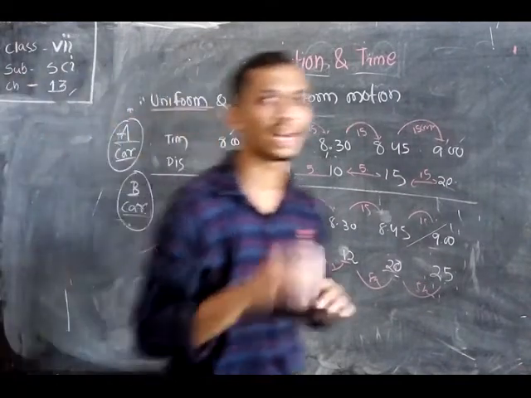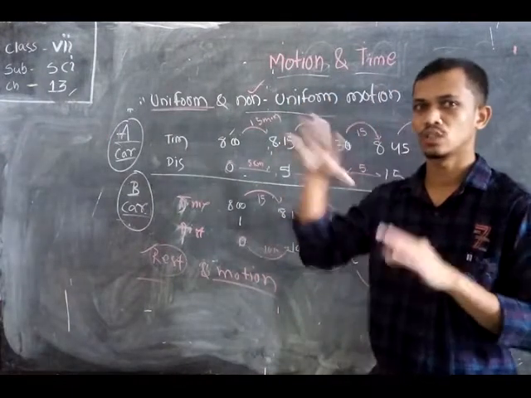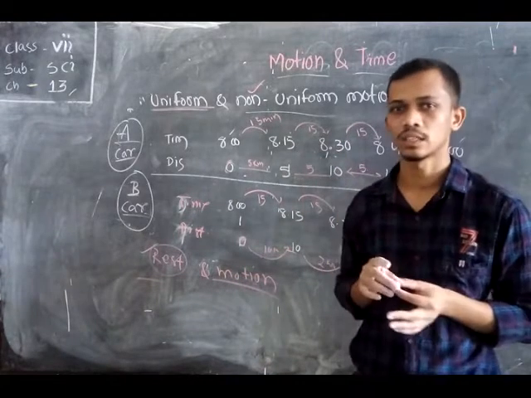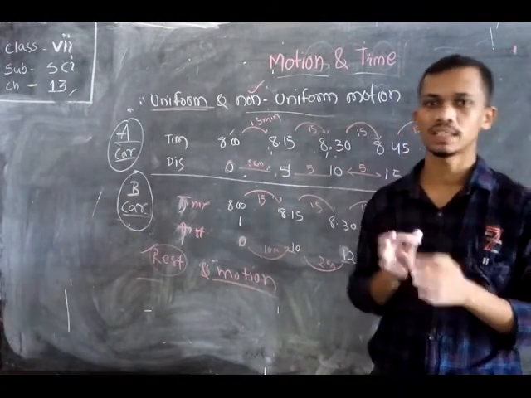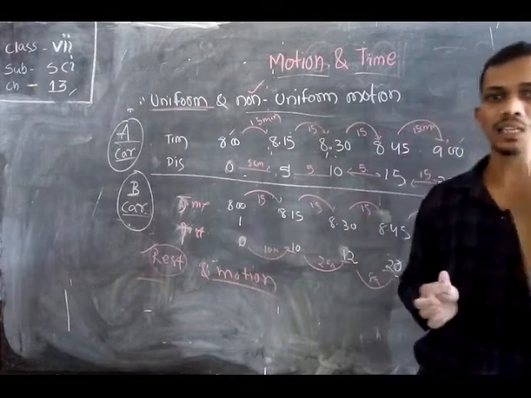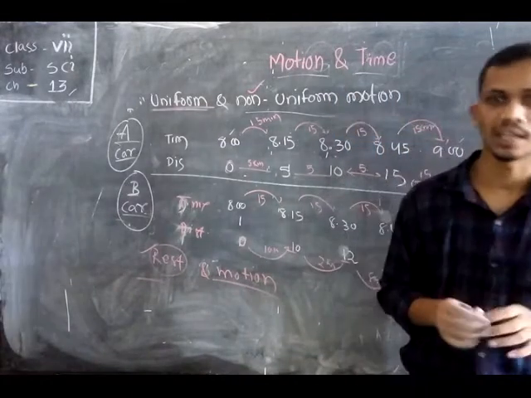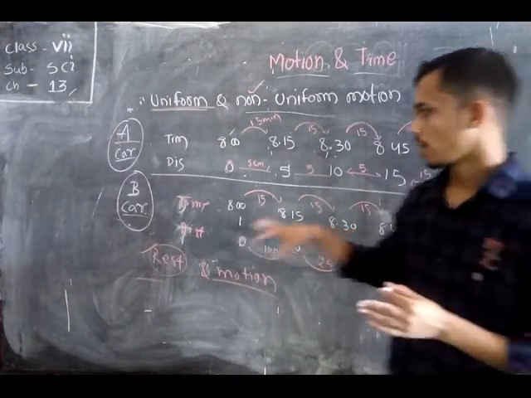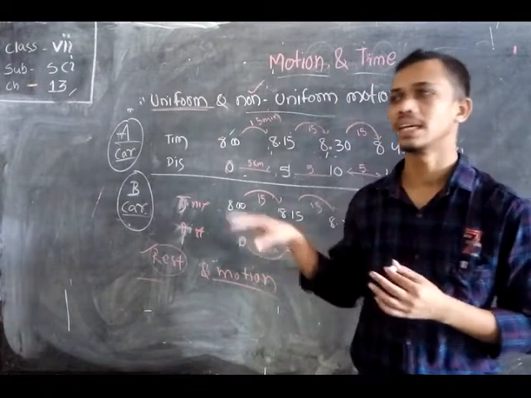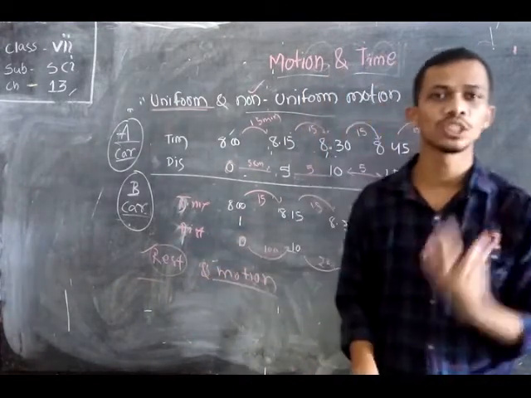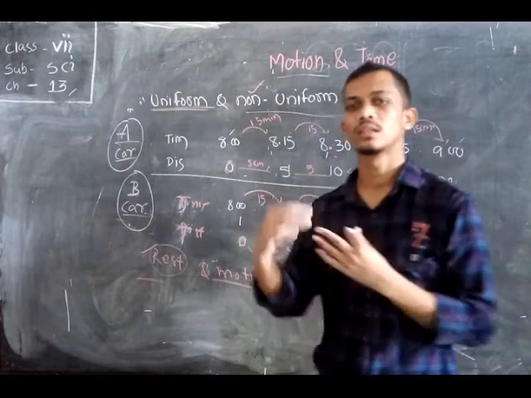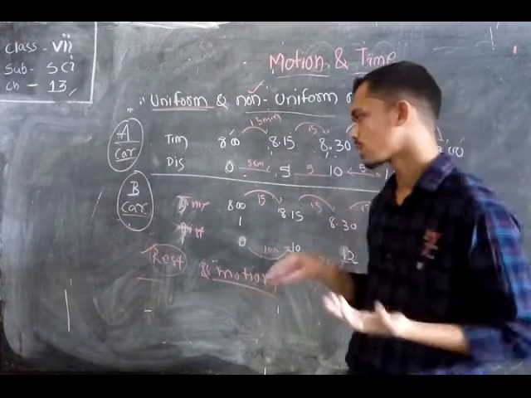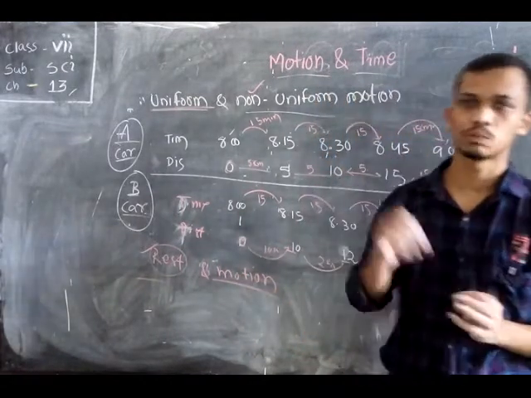Suppose a tree or a house is placed in your village or town. Your house is placed on the earth, and the earth always moves around the sun. The earth always changes its position with respect to the sun. So your house is also not at rest. Whenever we observe your house from the moon, we find that the position of your house continuously changes with respect to time.